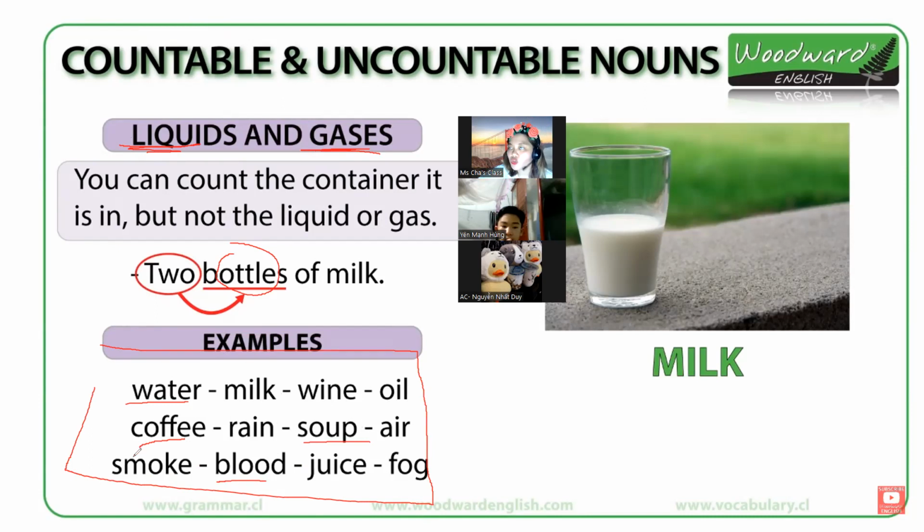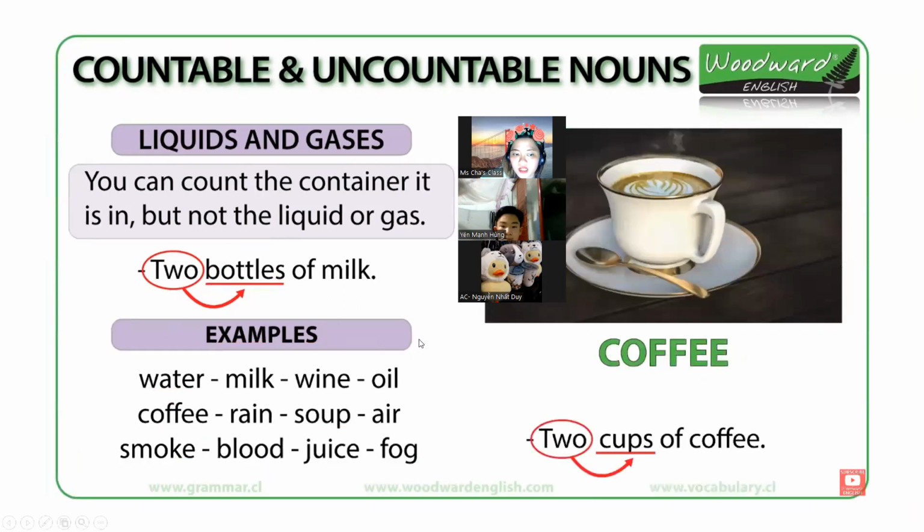My mother drinks 10 cups of coffee a day. So the quantifier will help us to indicate the quantity. Now with this one, another. So in here, we say 2 cups of coffee.